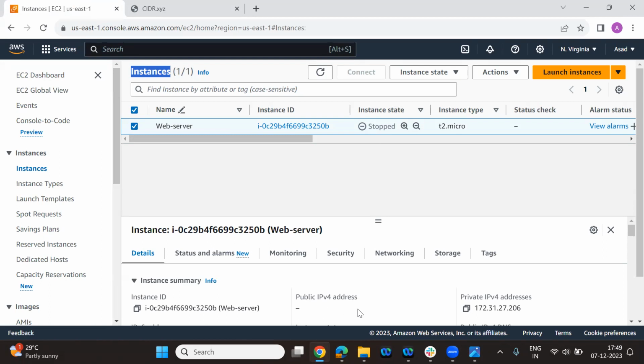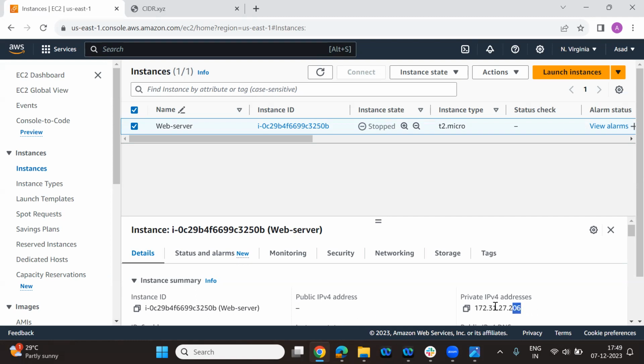Now how is this public address coming to this web server, and whenever I stop it and create a new one, a new one comes? In the background, Amazon has its own pool of IP addresses. Since this public IP address can be accessed by anyone, for security purposes they keep changing it.